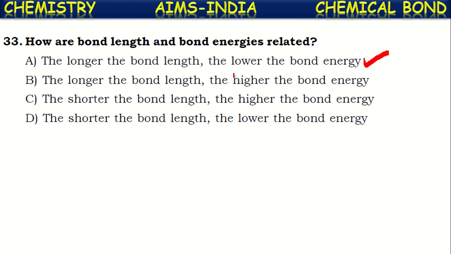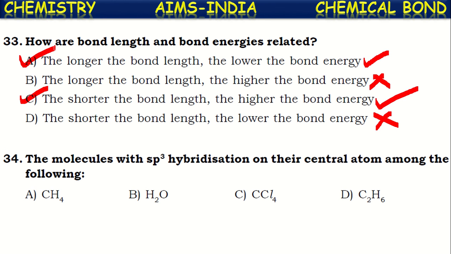Next, the longer the bond length, the higher the bond energy. No. Shorter the bond length, higher the bond energy. Yes, this is correct. If the bond length is shorter, both the atoms will be very close to each other, so they will be held strongly by the electrostatic force. The breakage of the bond requires more and more energy, so the bond energy will be greater. The shorter the bond length, the lower the bond energy. This is not correct. Only these two are correct statements.